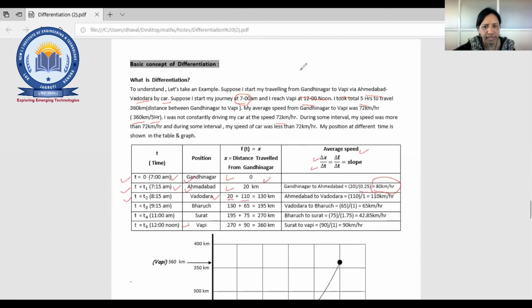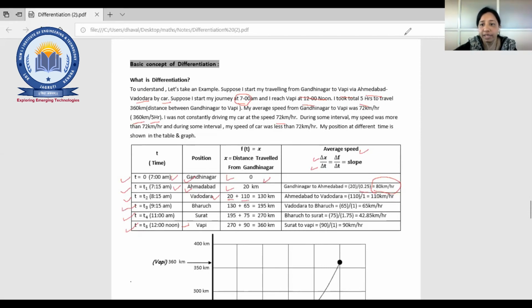There are so many ways to solve the examples, fine? This is at t3 time, this is at t4 time, and this is at t5 time, so different at different intervals. Time is given, location is given, distance is given, and average speed is given, right?